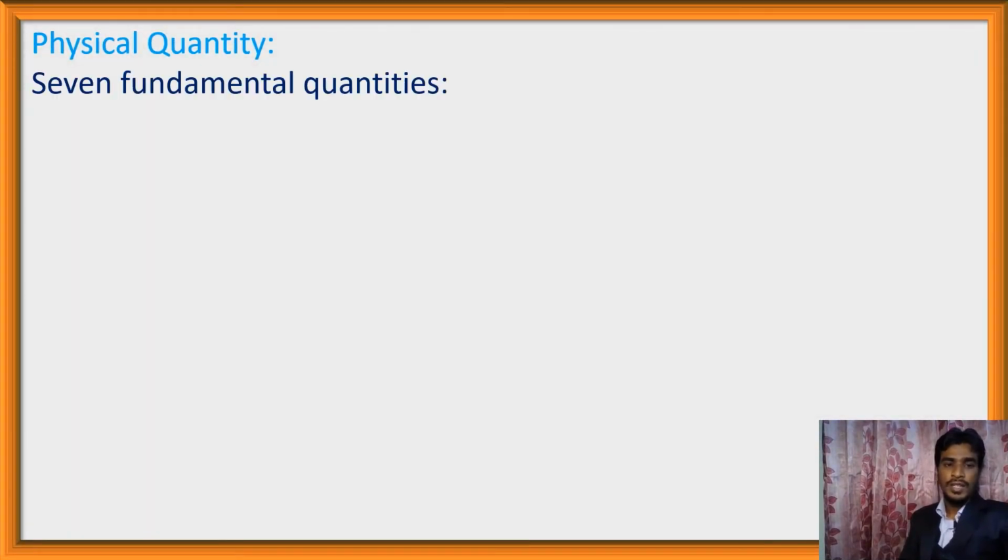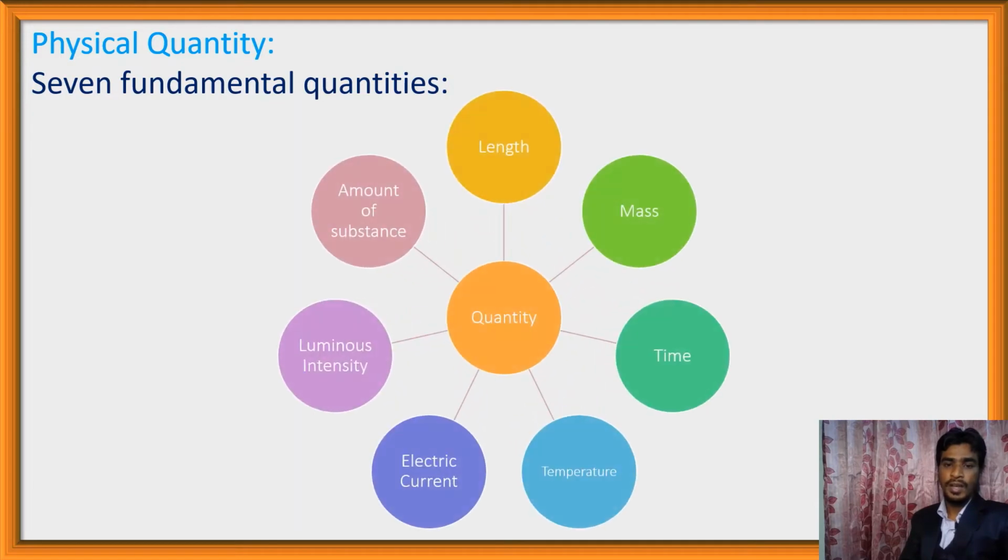We know there are 7 fundamental quantities, and these 7 fundamental quantities are length, mass, time, temperature, electric current, luminous intensity, amount of substance. These 7 quantities are fundamental quantities. If we measure these 7 fundamental quantities, we can measure everything of the world.